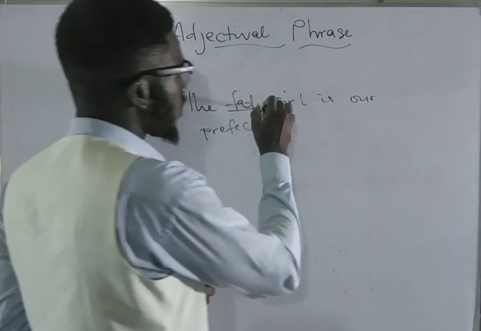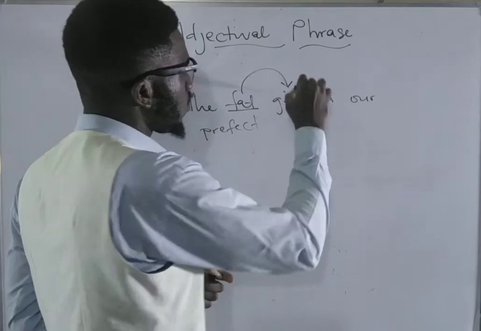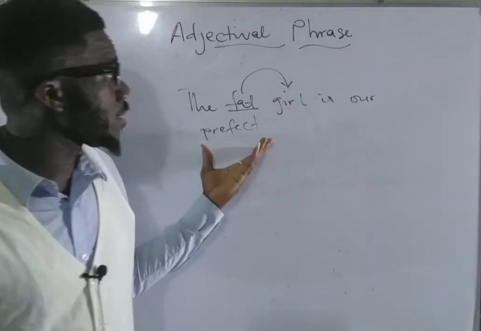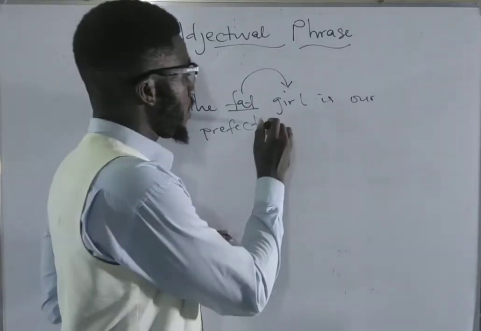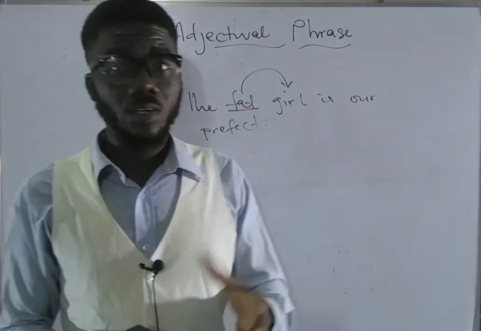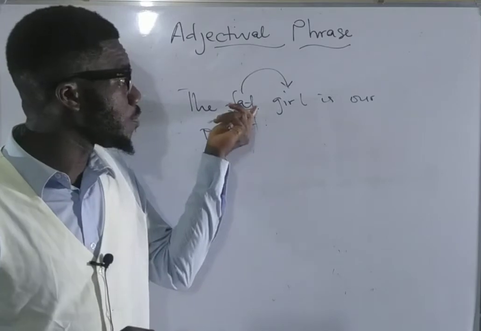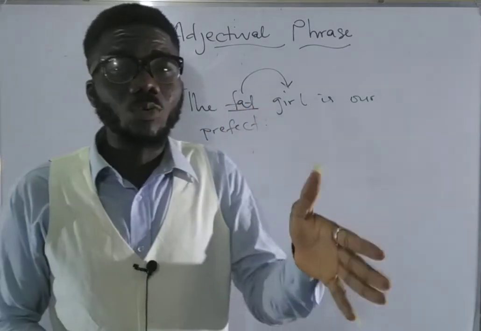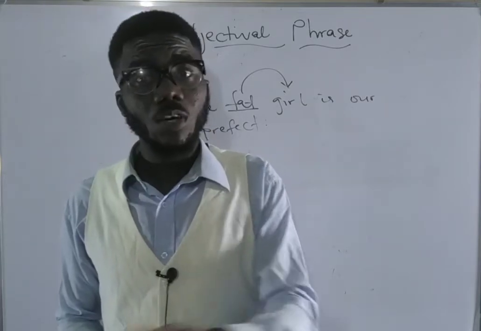What is the function of this fat? This fat is meant to tell you about the girl. Which of the girls is our prefect? Maybe at the time that this statement was made, there are 2, 3 girls or more there. Now, the person speaking wants you to make use of this word. The person uses this word to distinguish the particular girl that he or she is talking about from the others.